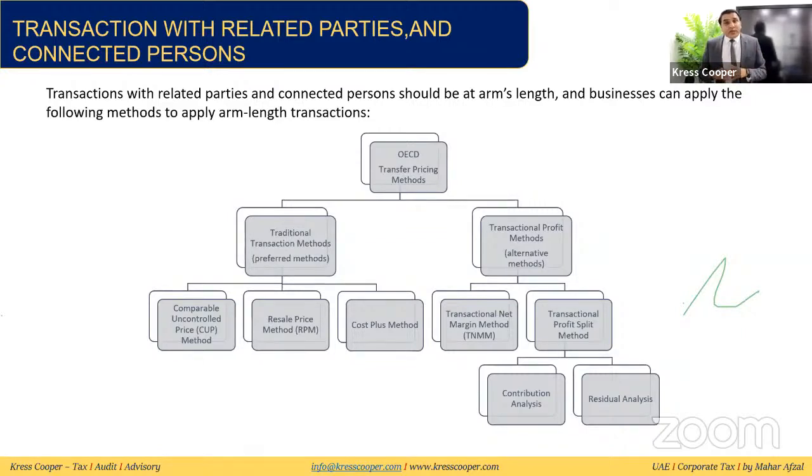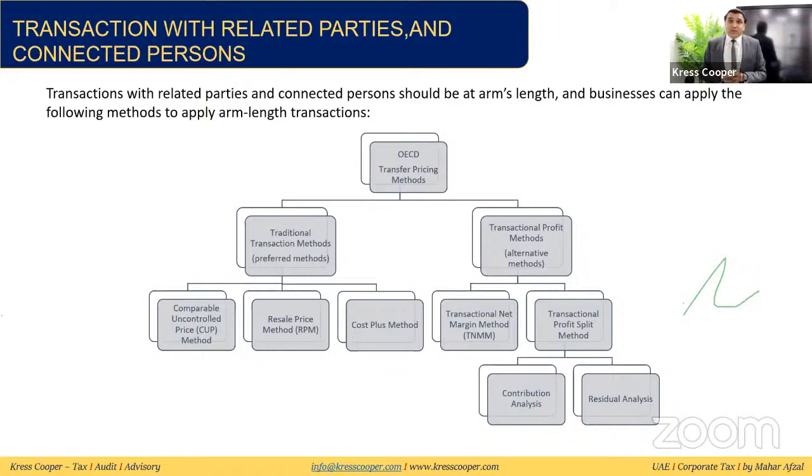So you cannot buy goods and sell to another party at cost, or buy goods or services, or give services free of cost to another party. If one party you are charging, assuming 10, other party you are charging 0, one party you are charging 100, related party you are charging 50, all these things are over now. So every transaction, the law says, should be at arm's length. So how will you calculate the arm's length? This is the arm's length price.